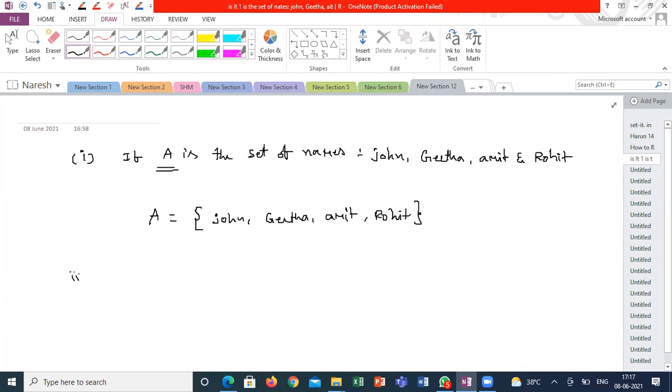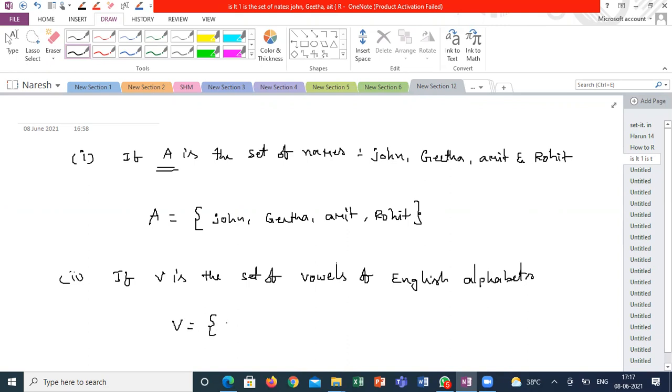Second example. If V is the set of vowels of the English alphabet, can anyone give the set form? V equals, capital V is equal to curly braces, a, e, i, o, u, then close the curly brace. So this is the basic representation of a set.